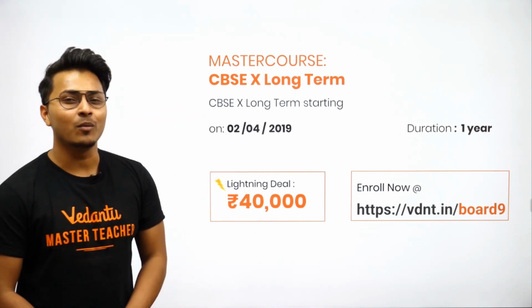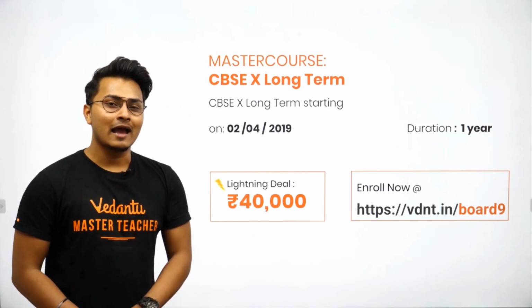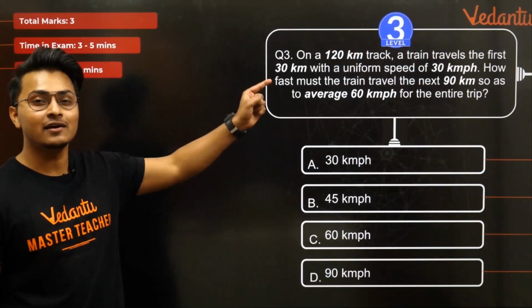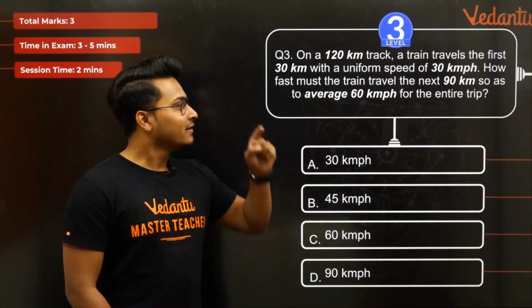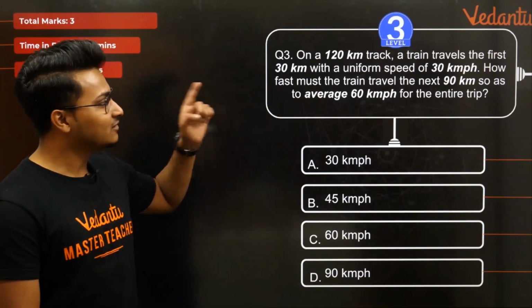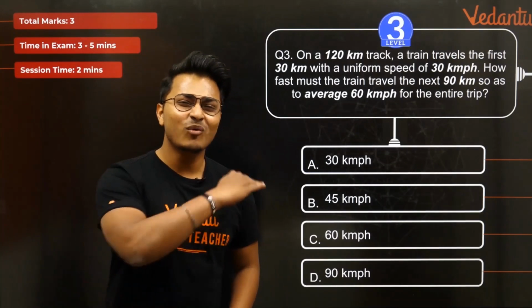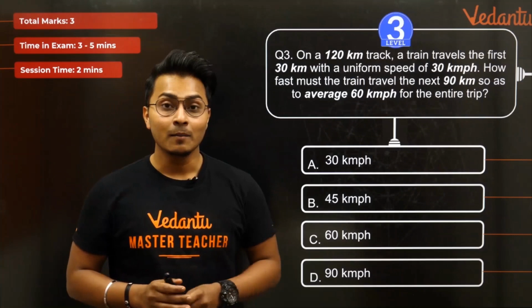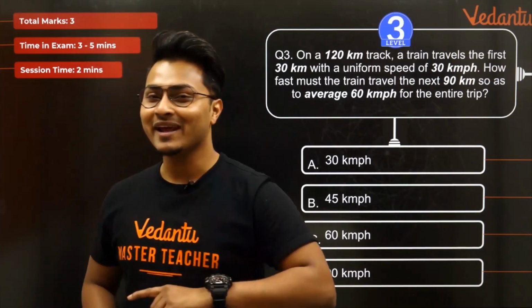Great job guys. Moving forward, one final question for today. As I promised, we are entering into the level 3 problem and here it is. This is our dushman. This is our enemy, the level 3 problem. But trust me, this is the easiest of all the questions when compared to level 1 and level 2, because now you already know all the tips and tricks.